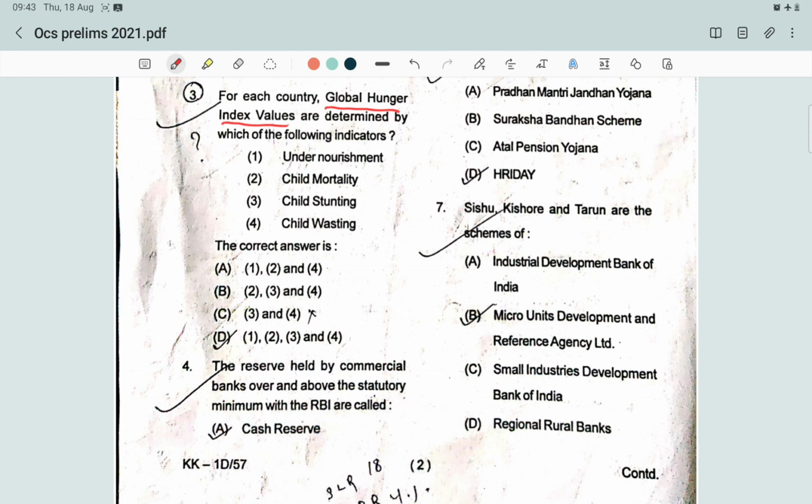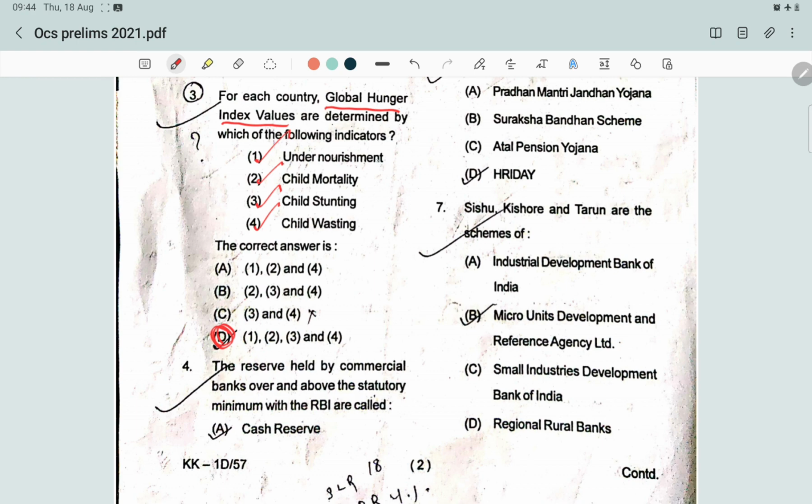What are the 3 dimensions? That is inadequate food supply, child undernutrition and child mortality. Then the 4 indicators, what are they? That is undernourishment, wasting, stunting and mortality. So here undernourishment is an indicator, this is also an indicator, and this is also, so the answer is 1, 2, 3, 4.